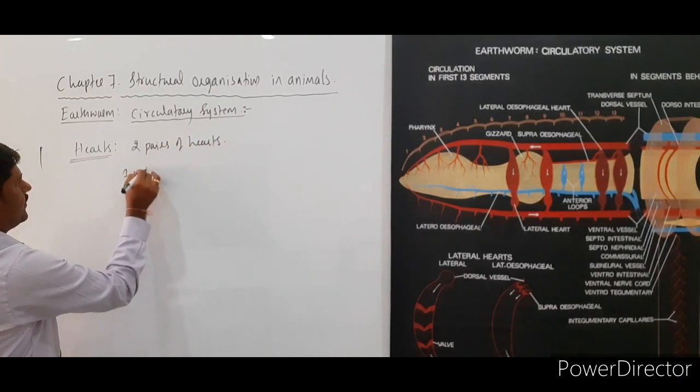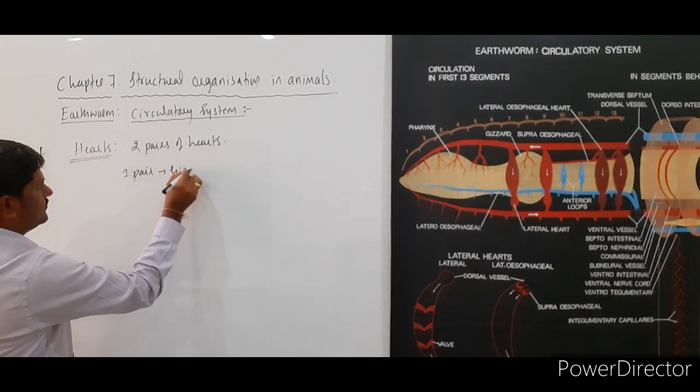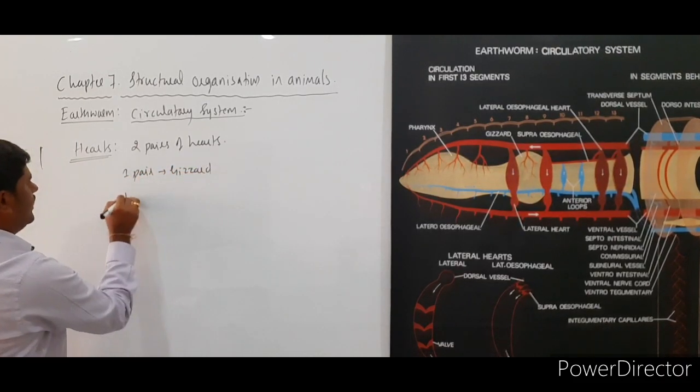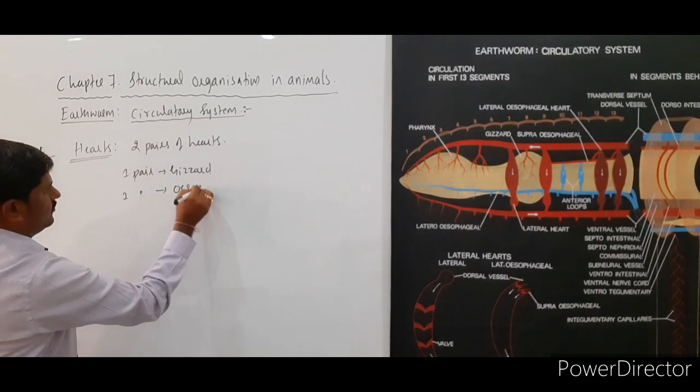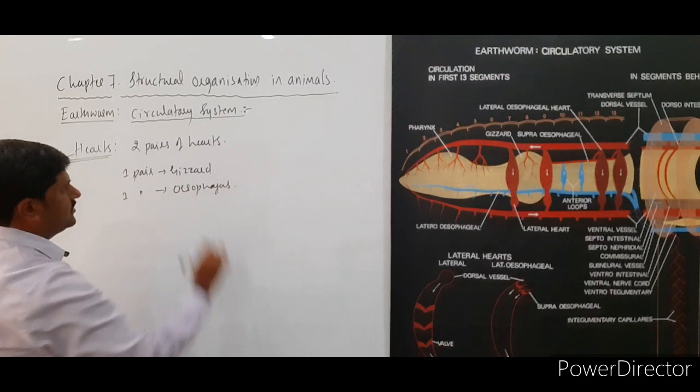One pair is near the gizzard, and another pair is near the esophagus, right?